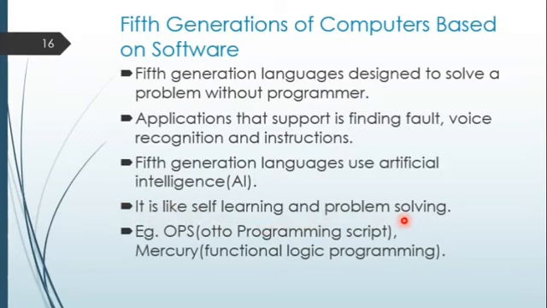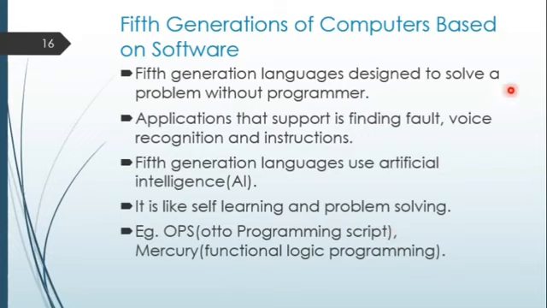We can use these programs without a programmer, without some helping hand. And if we have a problem, we can troubleshoot the error, and we can learn ourselves. Now for example, OPS, auto programming script, and Mercury, functional logic programming, these are the fifth generation computers based on the software.